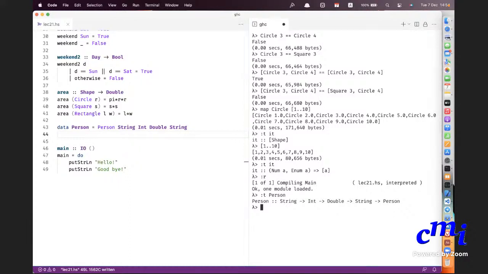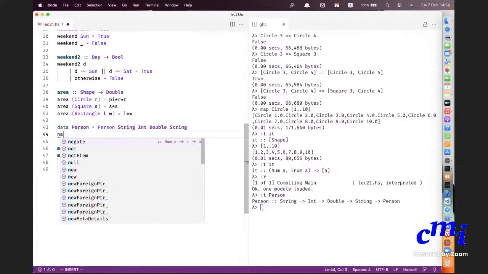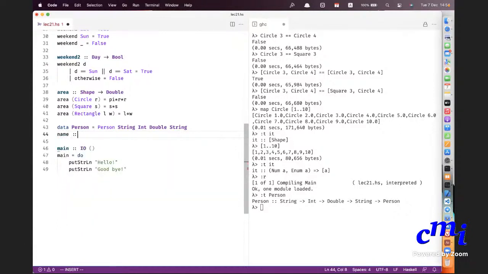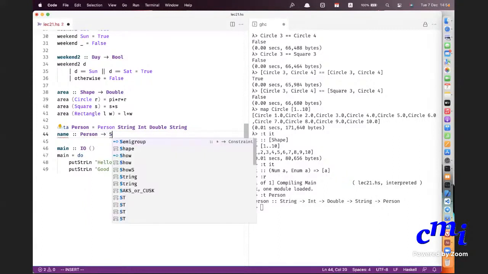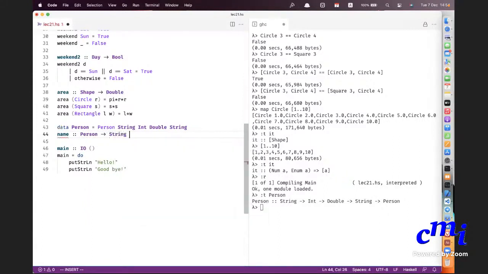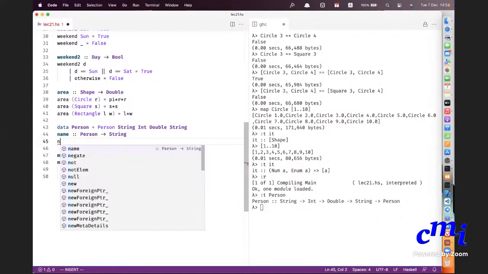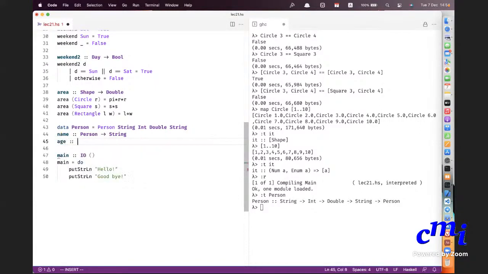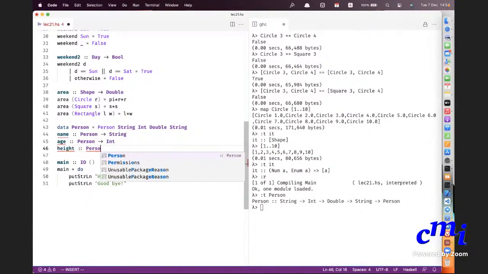Now you need functions in the opposite directions. So name, age, height, email.